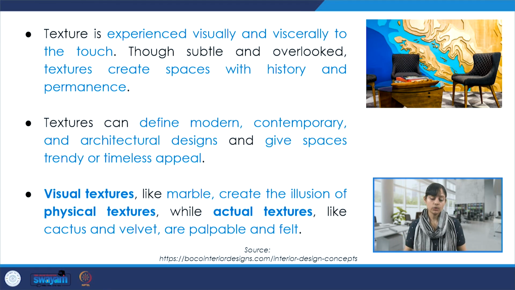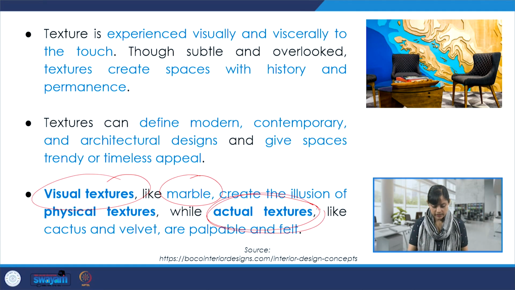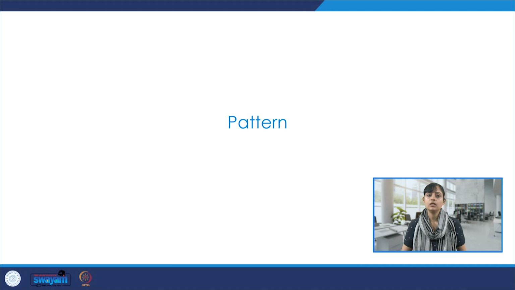And it's important to understand visual textures and actual textures. So visual textures, for example, like marble, they could create the illusion of physical textures. And actual textures, let's say like cactus and velvet, they are very palpable, they can be felt, they can be touched. So textures are quite interesting.